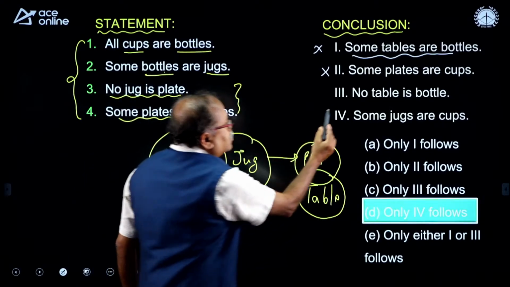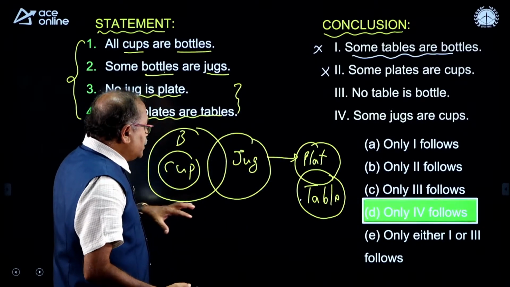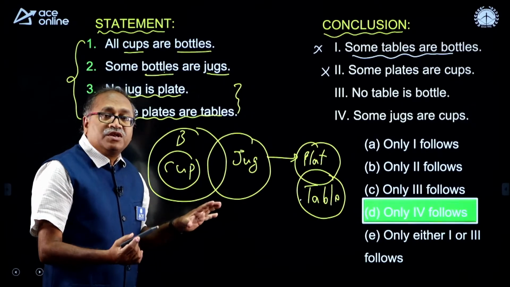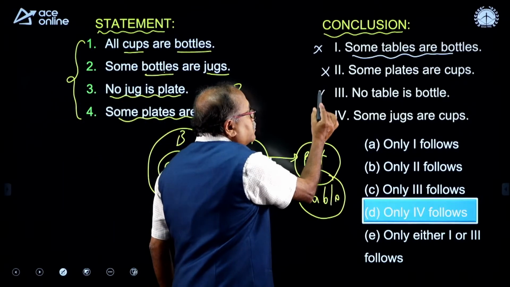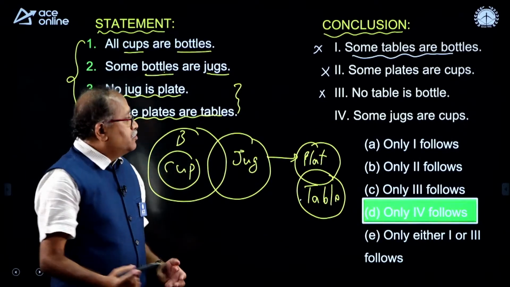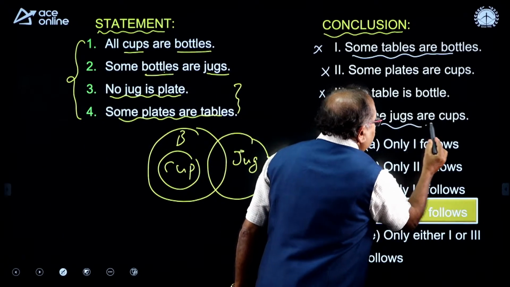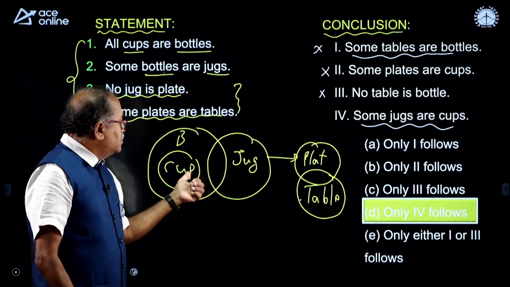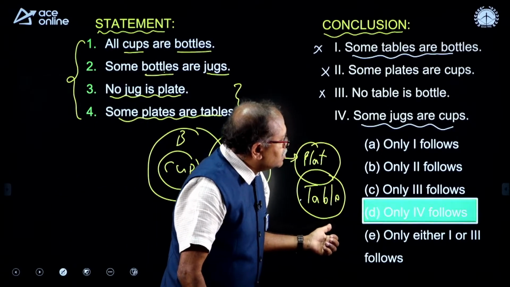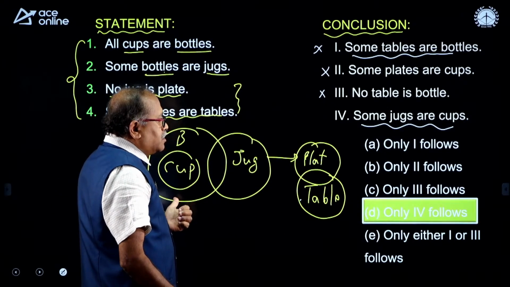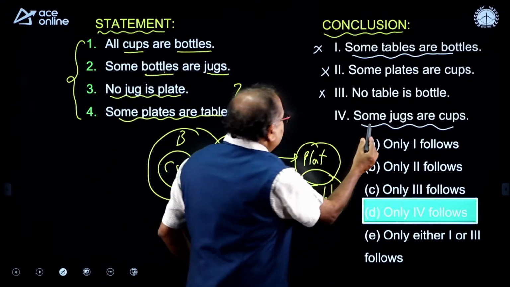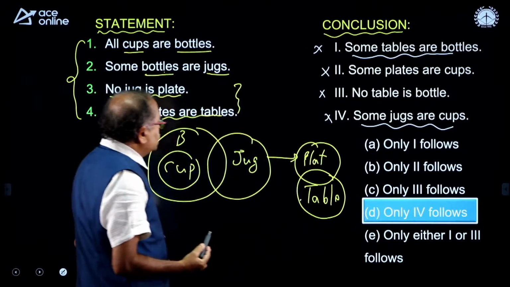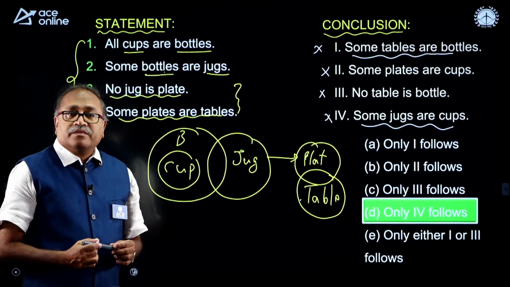How about the third one? No table is bottle. Here we have a table and here we have bottle. There is no connectivity between table and bottle, so the third one is also not valid. What about the last one? Some jugs are cups. Look at this one, there is jugs. Some jugs are cups is a possibility? No. I cannot say this also. Some jugs are cups, right.